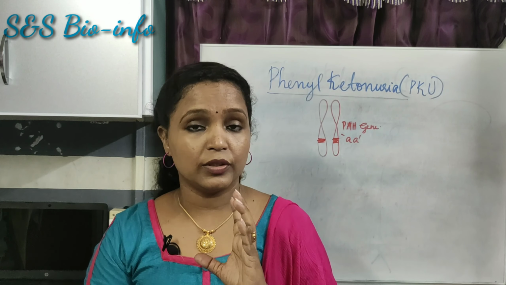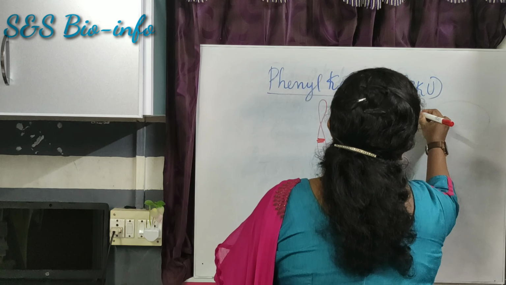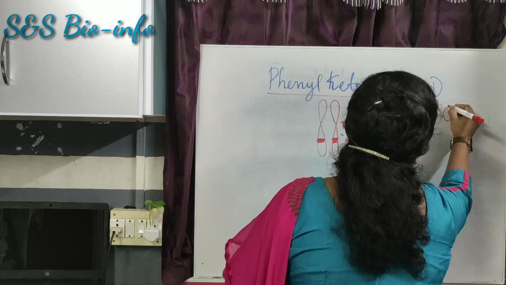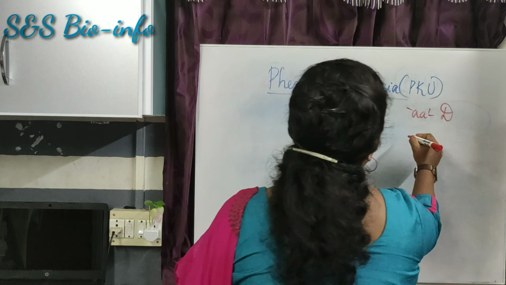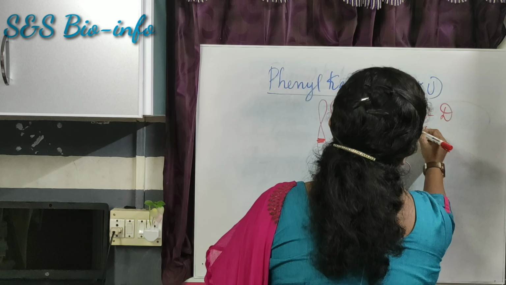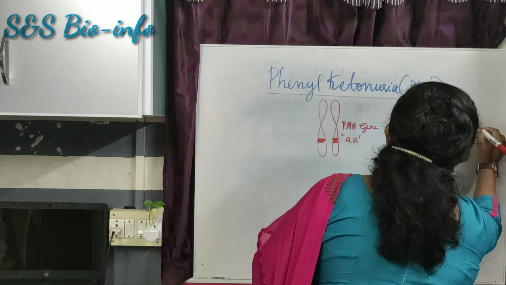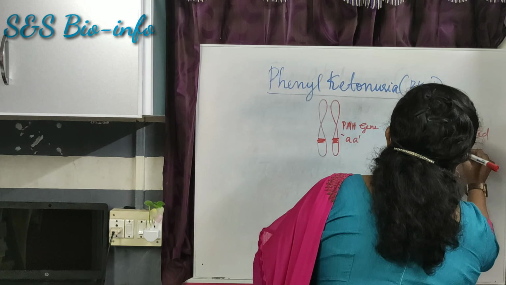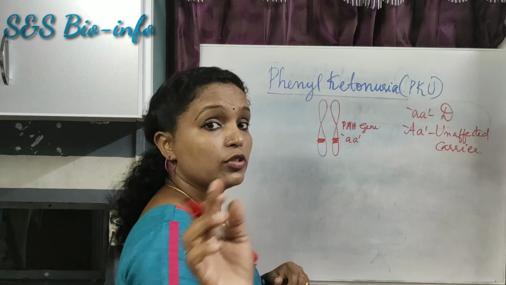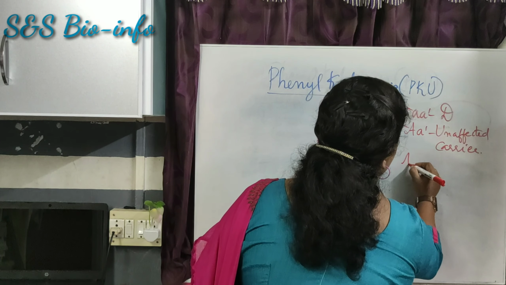Here the diseased condition is homozygous recessive. This is the diseased condition. The next, heterozygous condition, is of course an unaffected carrier. Then the homozygous dominant condition is unaffected.